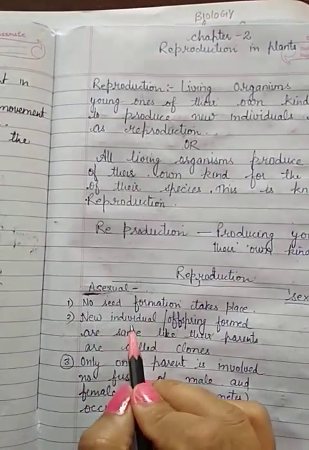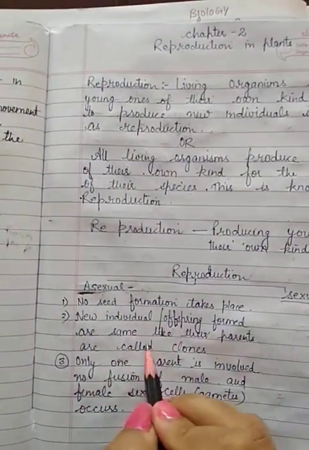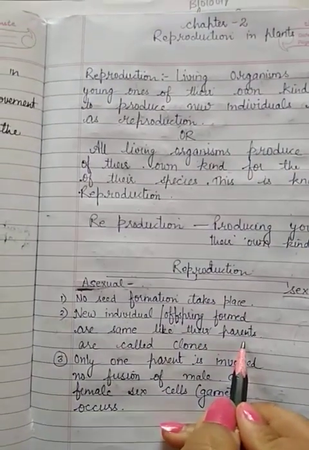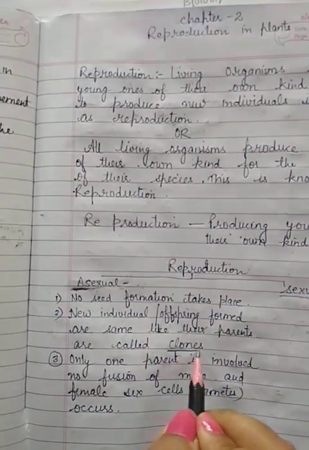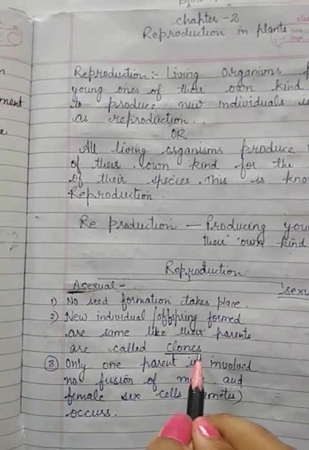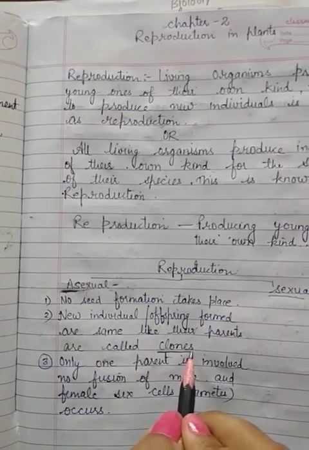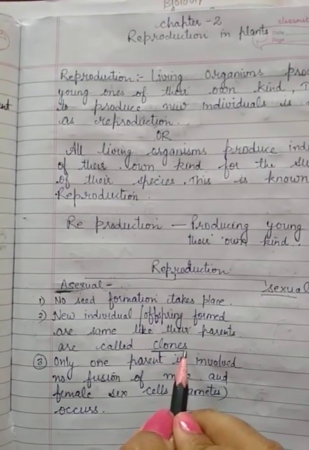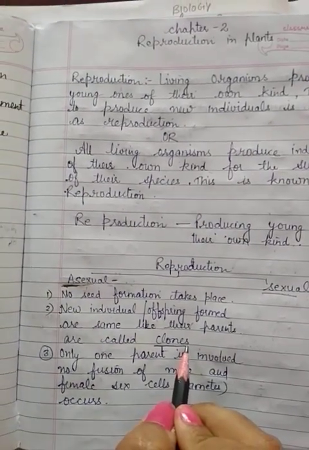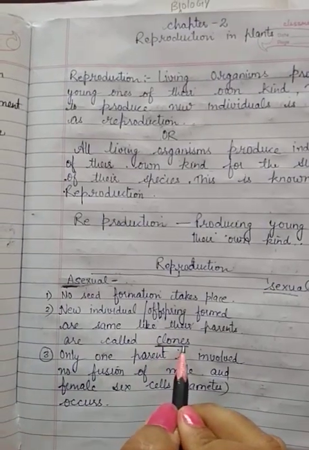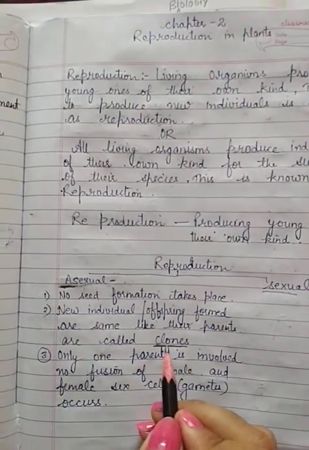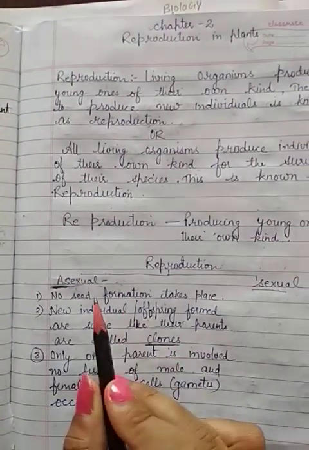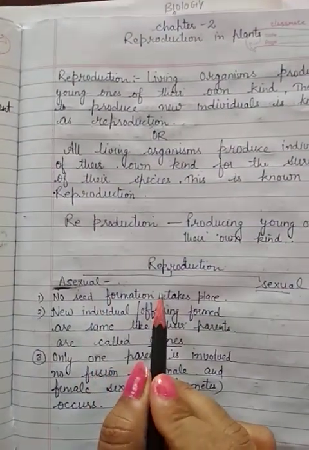Second, the new individual or the offspring that are formed are like their parents. They are identical, so they are also called clones. The new individual, the new young one that is going to be formed, will be like their parents, and that is called a clone. There is no difference between the parents and the offspring. So they are called clones, and it occurs only in case of asexual reproduction.